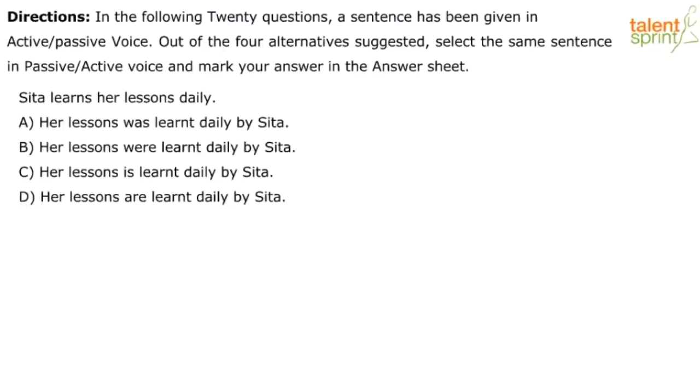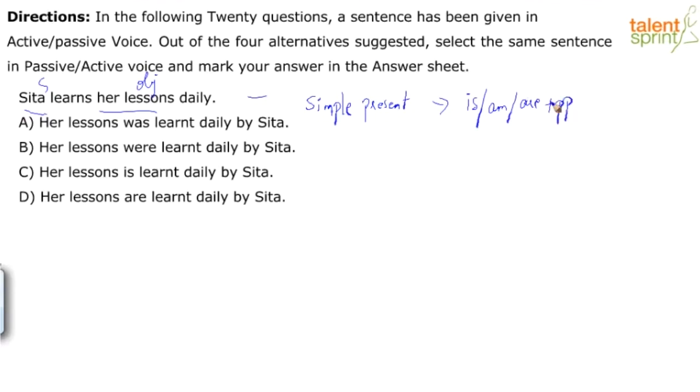Sita learns her lessons daily. Obviously, Sita is the subject, her lessons is the object. So her lessons is going to come ahead, right? And this is in the simple present tense, right? So simple present tense, active voice, when you change it to passive voice, what happens? You just put is or am or are plus the past participle, right? Right, let's look at our options.